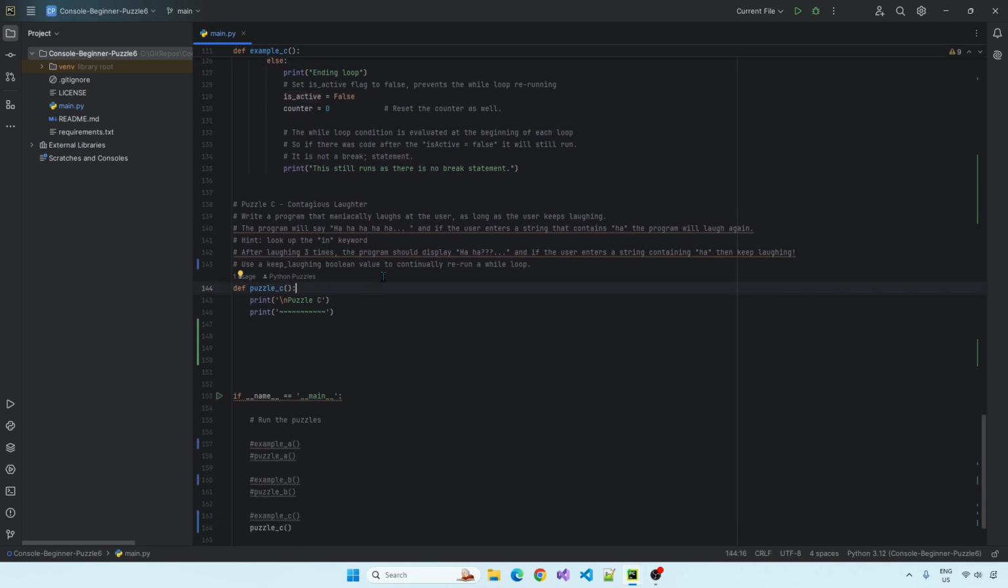Contagious laughter. Write a program that maniacally laughs at the user. So it's going to go ha ha ha ha ha, and we're going to go ha ha ha ha ha, and it's going to go ha ha ha ha ha, and then it's just going to be a laughing loop. So after 3 times we should go ha ha, like a nice little question mark laugh. So we also have to check if a string contains ha. So I've given you basically the answer there, the in keyword. I don't want this to be too difficult on you guys.